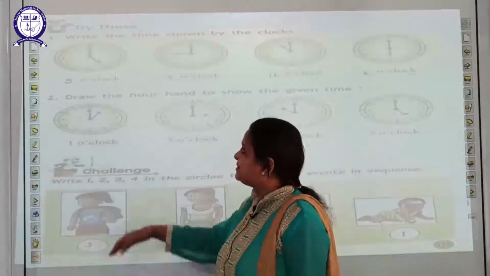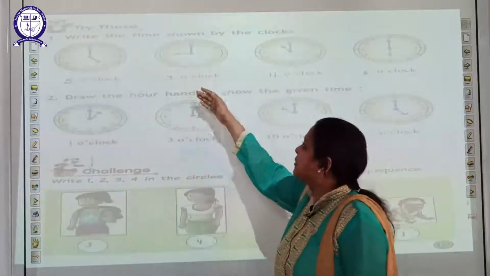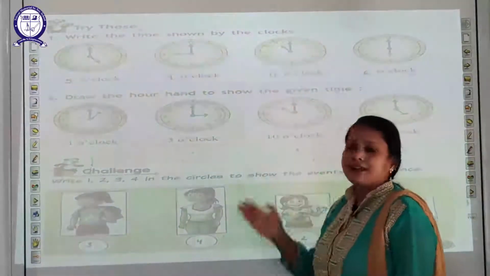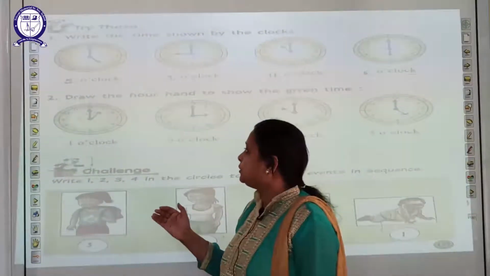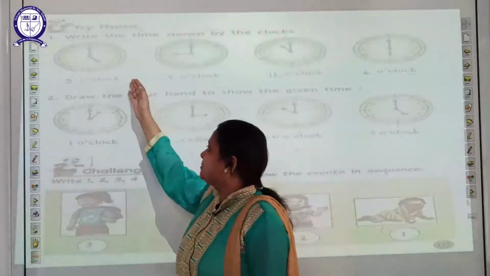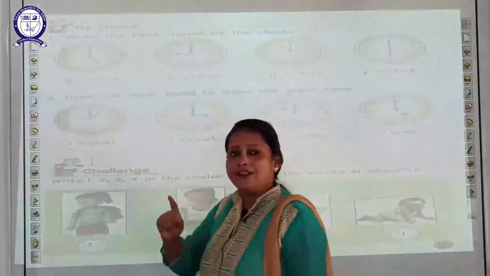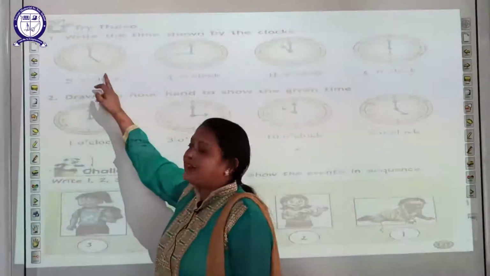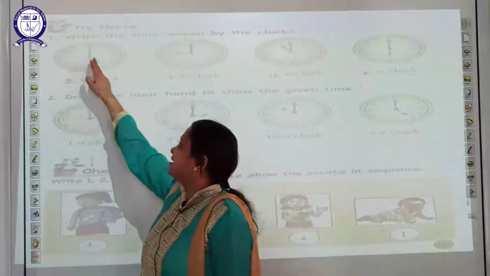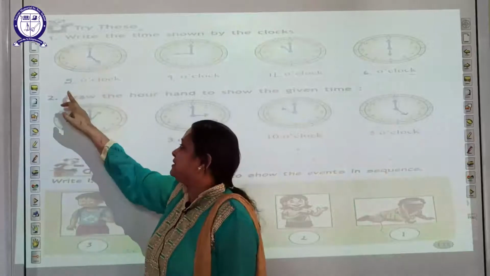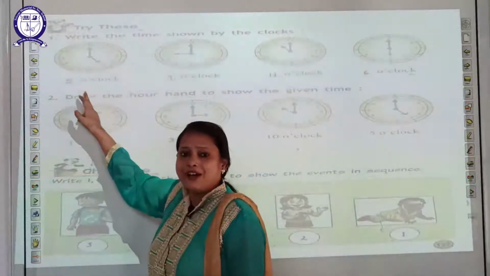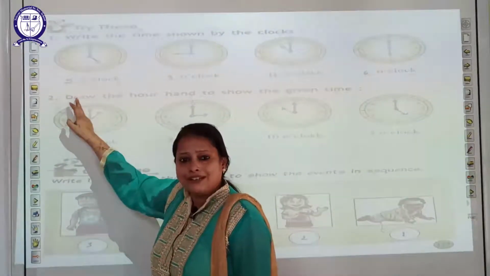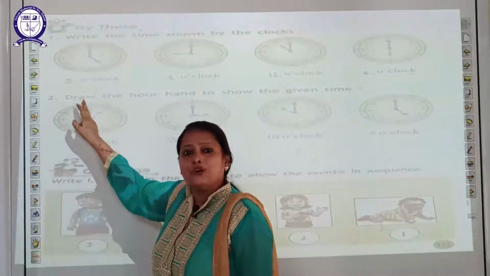Try this. Write the time shown by the clock. Students, see in the picture, where is the hour hand? The hour hand is at 5 and the minute hand is at 12. So read the time, 5 o'clock. What is the time? 5 o'clock.